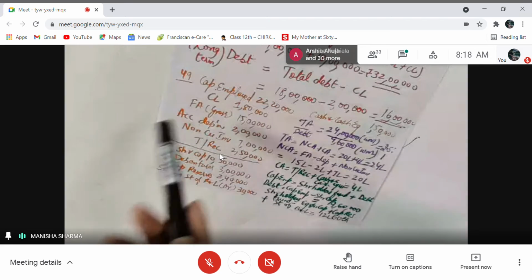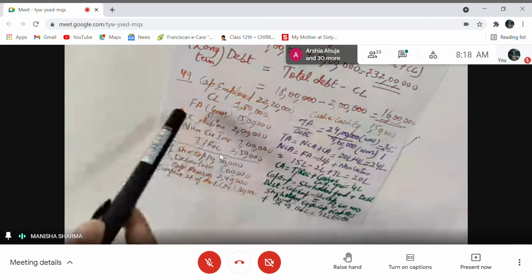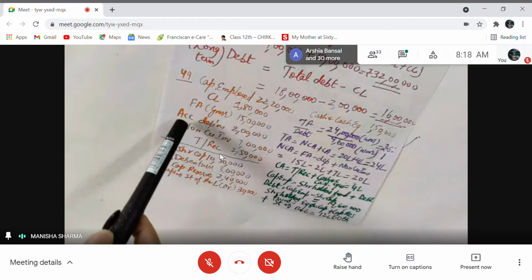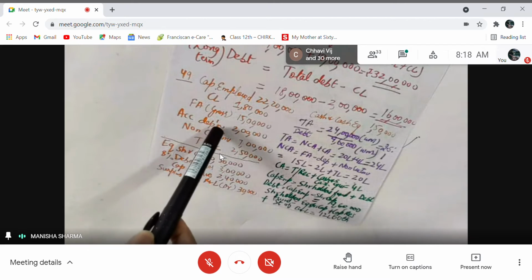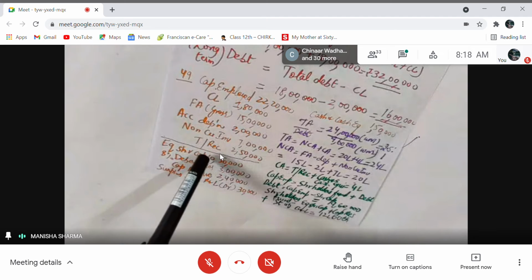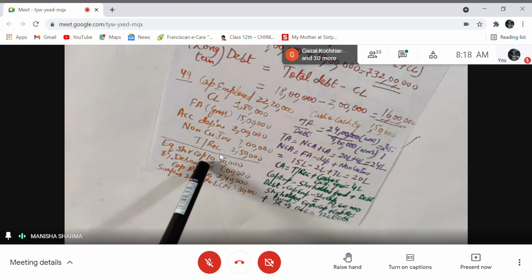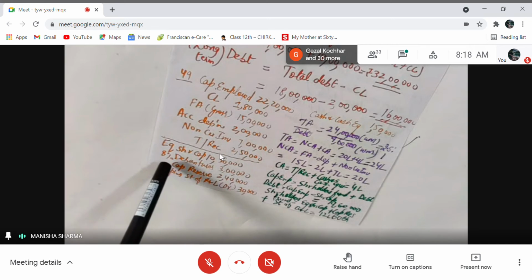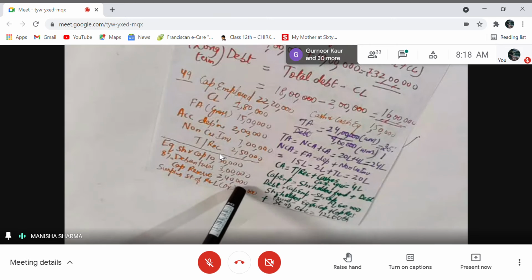Now in this question, we have capital employed 22 lakh 20,000, current liabilities 1 lakh 80,000, fixed asset gross 15 lakhs, accumulated depreciation 2 lakhs, non-current investment 7 lakhs, trade receivables 2 lakh 50,000, equity share capital 10 lakh 50,000, 8% debentures 3 lakhs, capital reserve 2 lakh 40,000, surplus in statement of profit and loss, debit means loss, right?